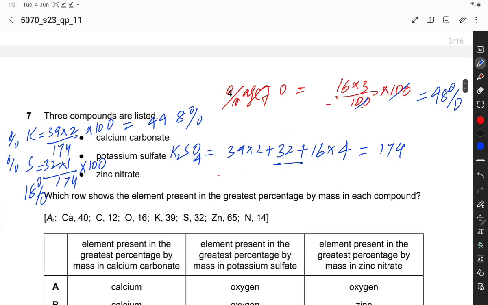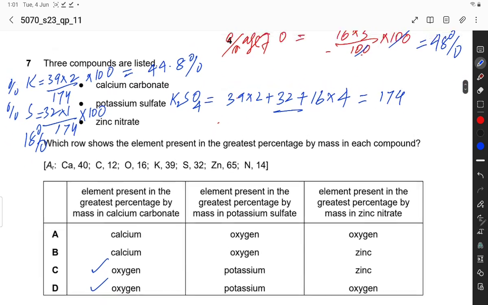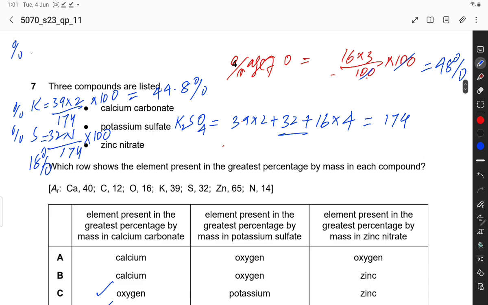And let's calculate the percent of oxygen, which is equal to 64 divided by 174 into 100. 64 divided by 174 into 100 is 36.78.